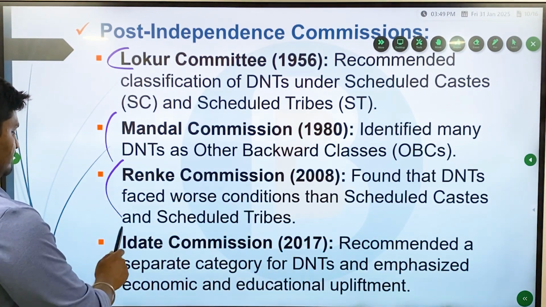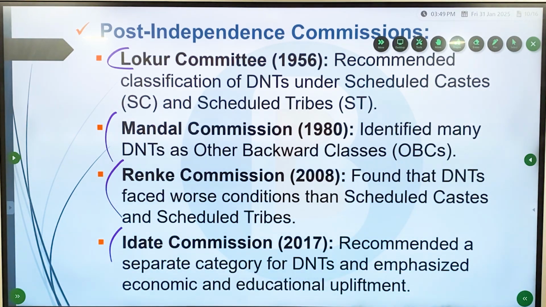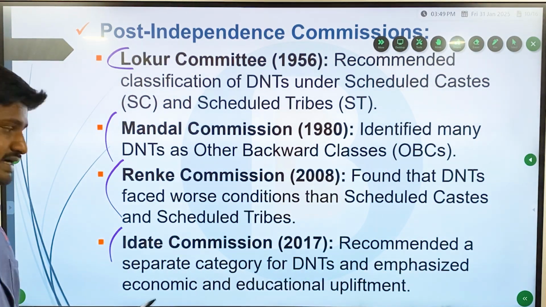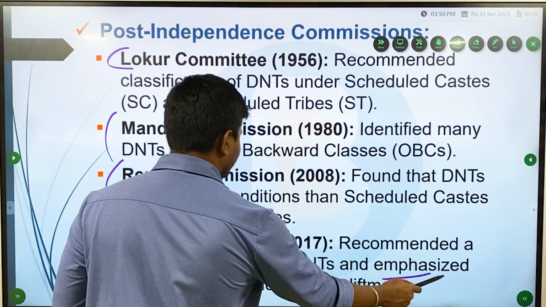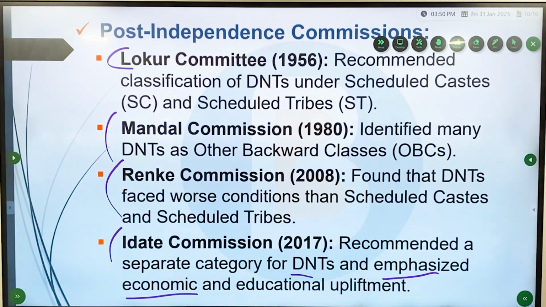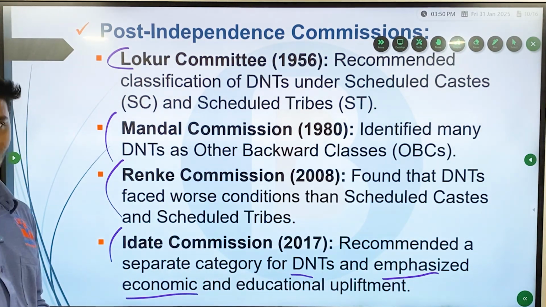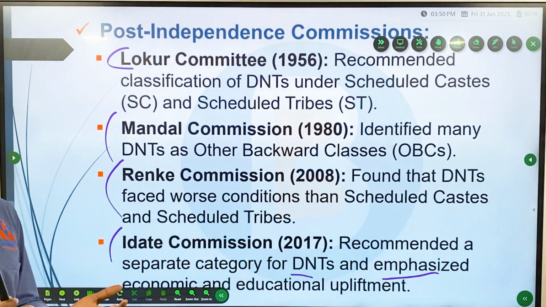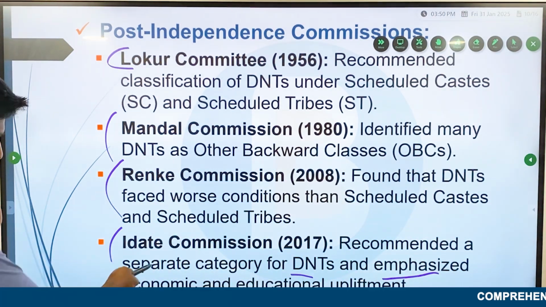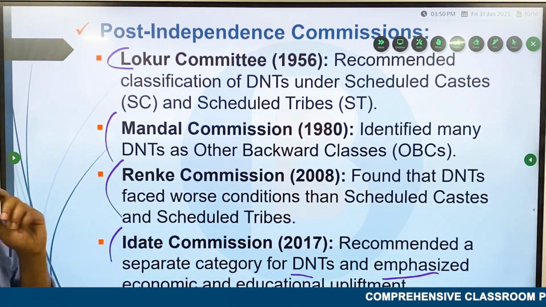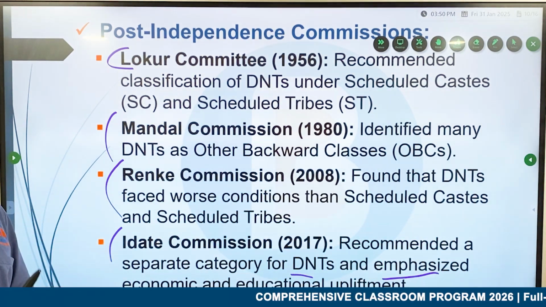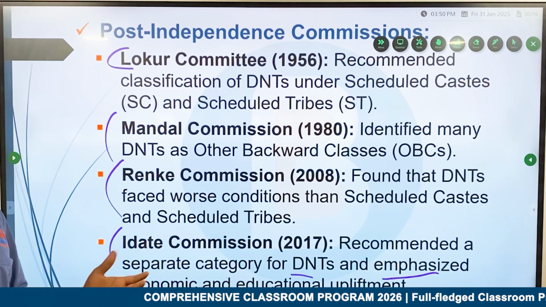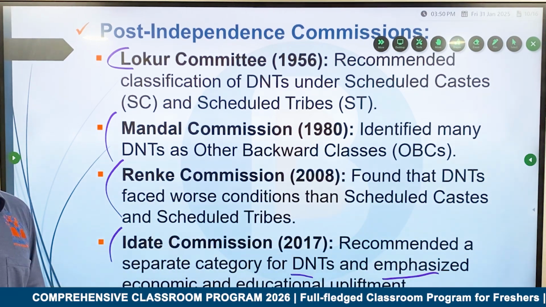And in 2017, the Idate Commission recommended a separate category for DNTs and emphasized their economic and educational upliftment. These DNTs are mainly involved in activities such as juggling or circus. The Idate Commission also recommended that activities such as juggling or singing can be promoted so that they can also have livelihood benefits.